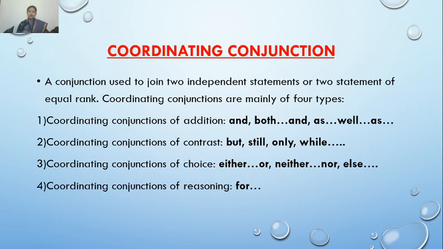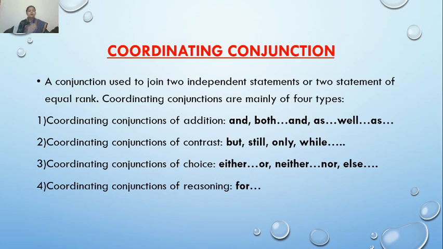We will take neither this nor that. So here an alternative is being given between two. Else, like whether you take this, else you take that. Again the option has been given between two. So the coordinating conjunctions used for expressing alternatives between two are coordinating conjunctions of choice.